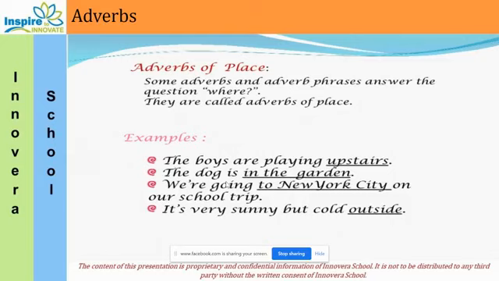In some adverbs of place, I can give you examples: here, there, everywhere, somewhere, inside, outside, near, far. Such kinds of words are telling us about the place where the action has taken place. Okay, so whenever you are getting such an answer, it means we are talking about adverb of place. You can see a few examples over here.